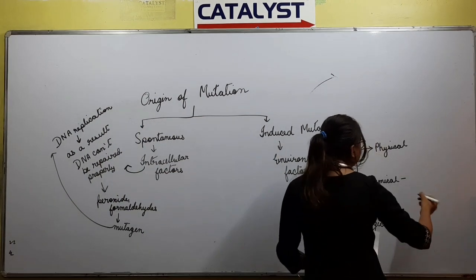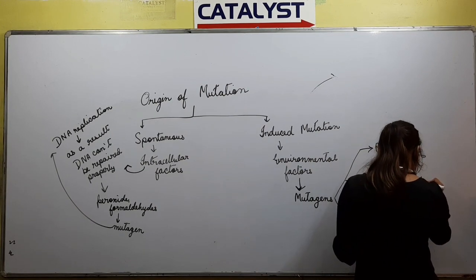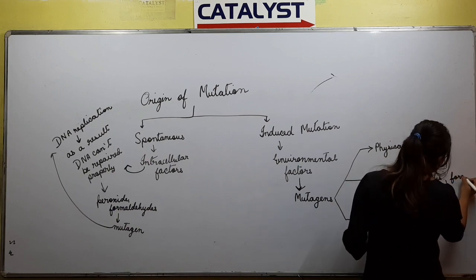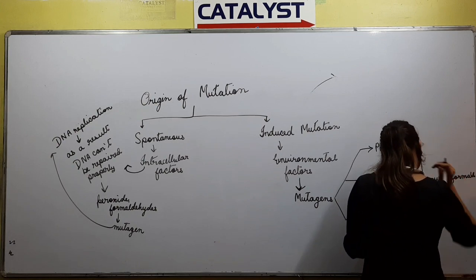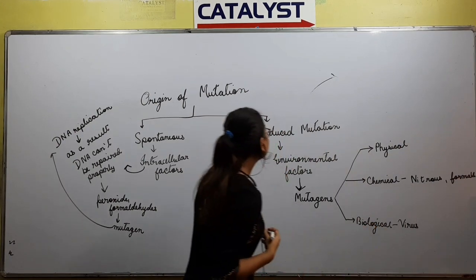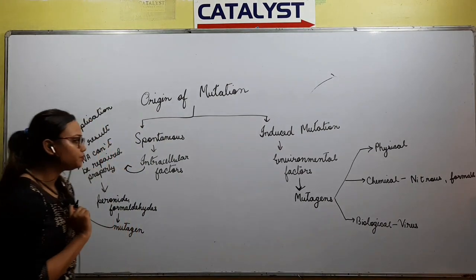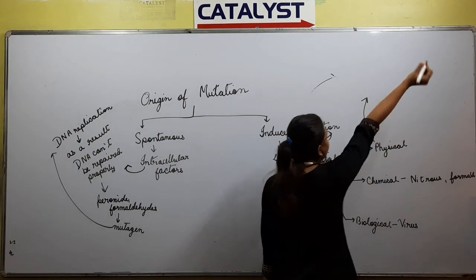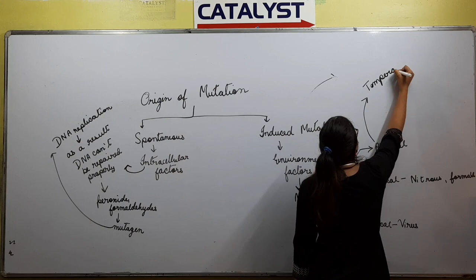Chemicals, there are various chemicals like nitrous acid, formaldehyde, which can alter the DNA sequence. And various physical aspects, that is temperature and radiation.